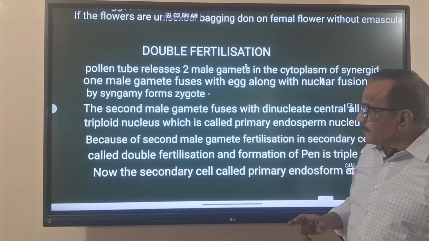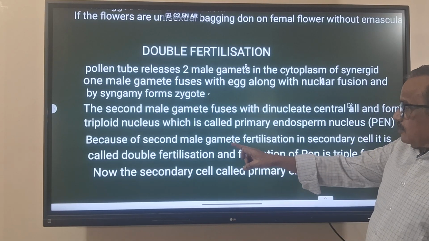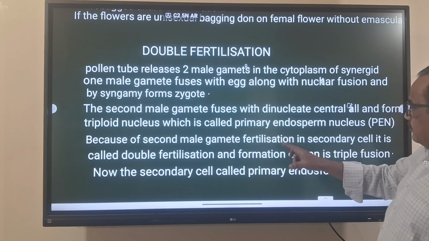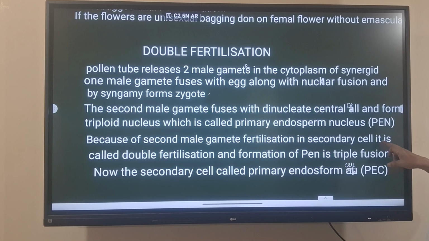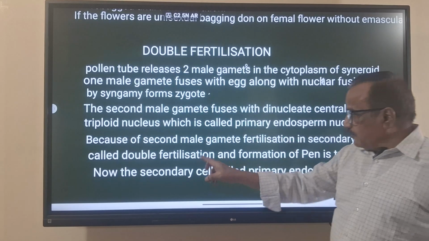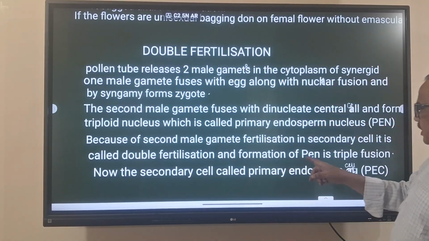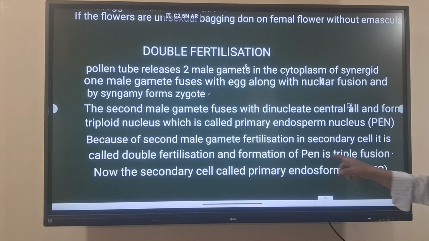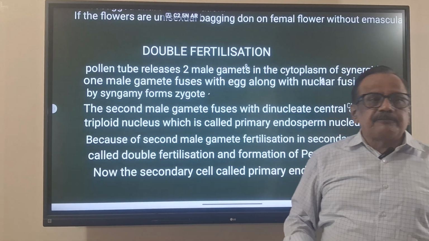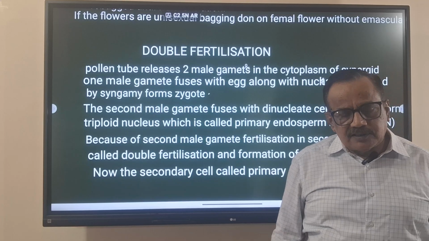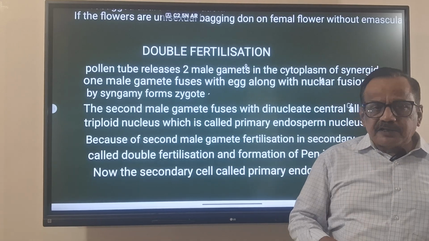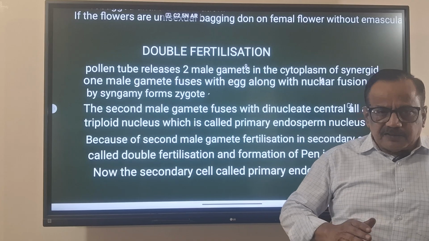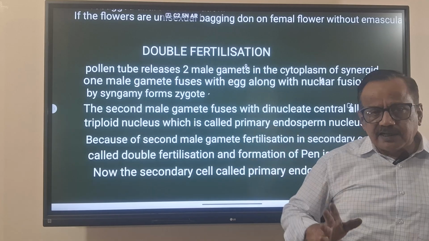Remember the point. Because the second male gamete fertilizes the central cell, it is called double fertilization, and the formation of the primary endosperm nucleus is triple fusion. Two male gametes reach from the pollen tube into the synergid.